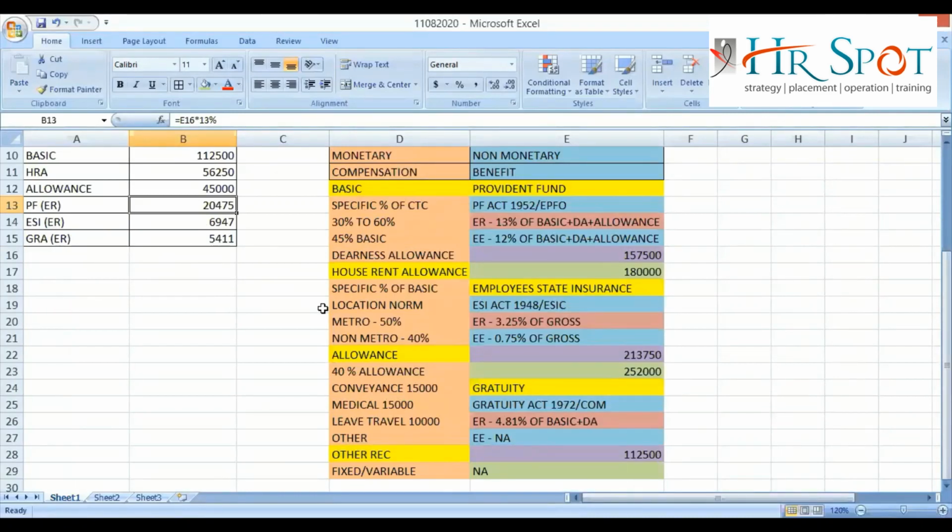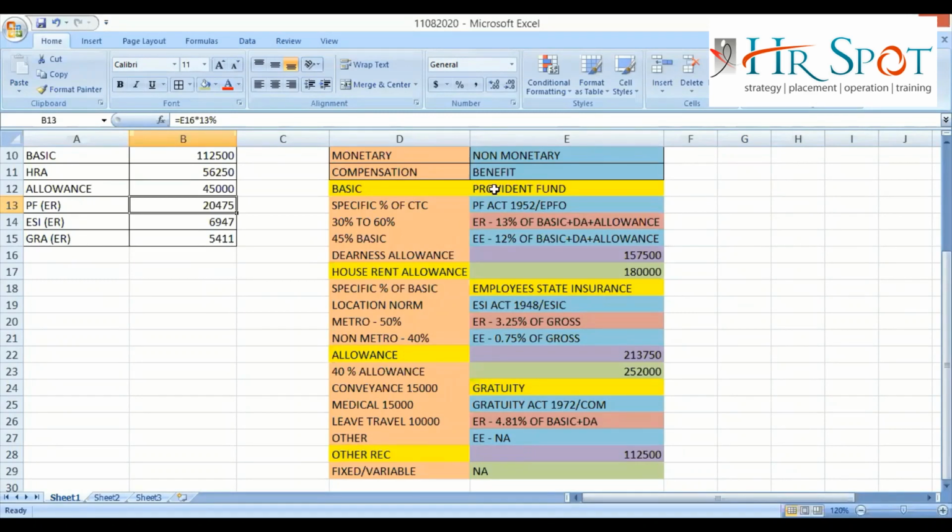Yes, sir. No ceiling limit means that on the calculation there is no ceiling limit. If my basic is 5 lakh, 4.81% of 5 lakh. If my basic is 10 lakh, 4.81% of 10 lakh. If my basic is 1 lakh, 4.81% of 1 lakh. That is the meaning of no ceiling limit. Clear?